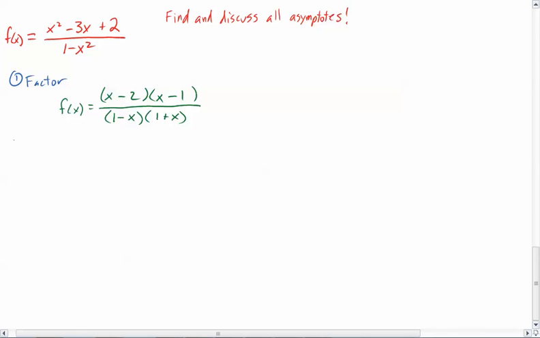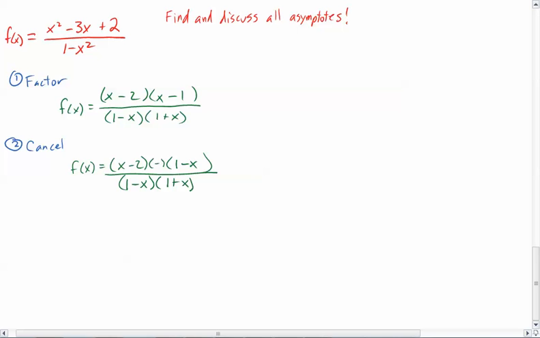Now, the second thing we're going to do is, if we can cancel anything, we will, because that's going to simplify it later. Now, you may say, well, I don't think I can cancel anything. But you'll notice that if I rewrite it this way, if I factor out a negative and make this negative x plus 1, that's the same thing as 1 minus x, which is now over 1 minus x and 1 plus x.